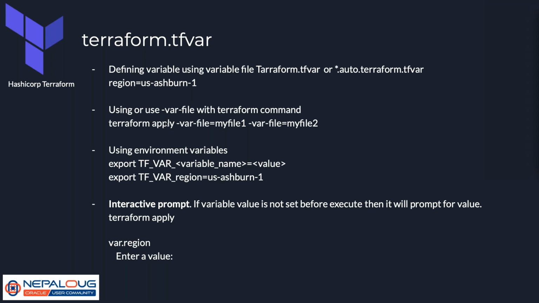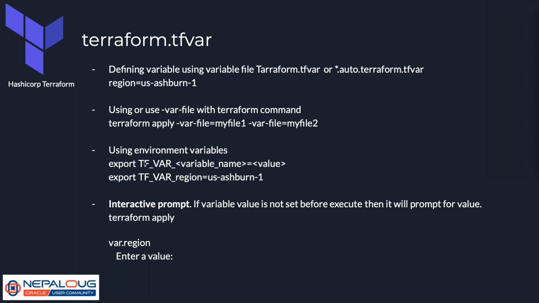And in the same way, we can use the -var-file option to define variable files. So in this case, -var-file myfile1 has variables defined within it. So we can have multiple var-file options, and we can define multiple variable files also.